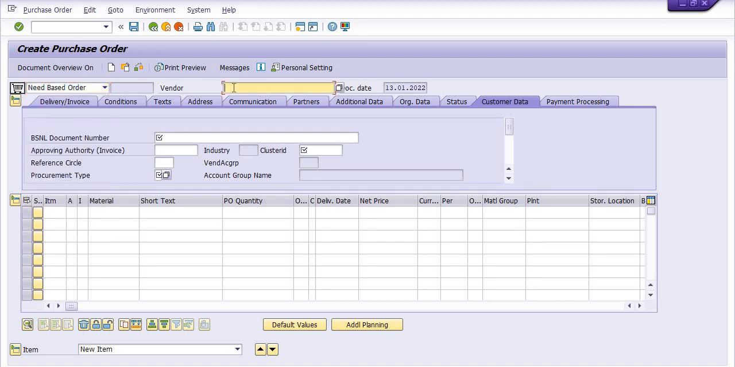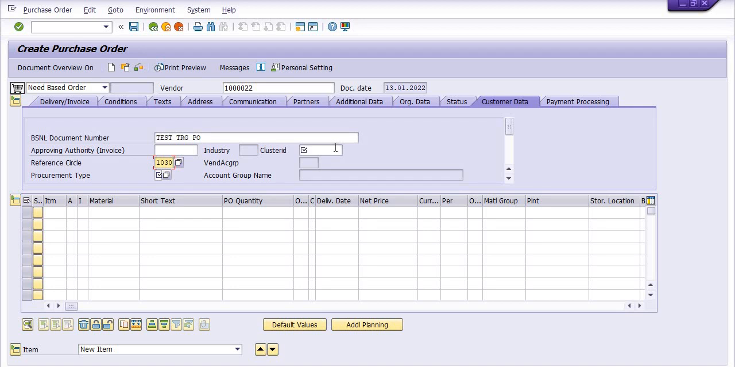Here you need to click the vendor code. Don't press enter. We are creating the purchase order for test and training purpose. These are the training tutorials, so we are creating that. Here you can write test and train PO.